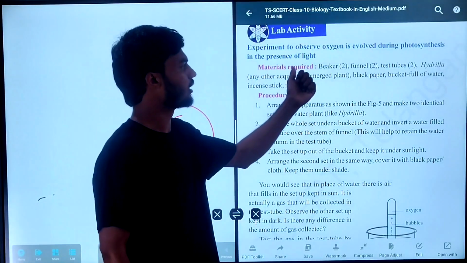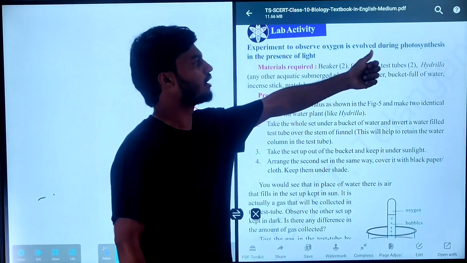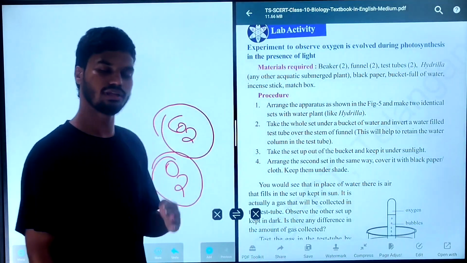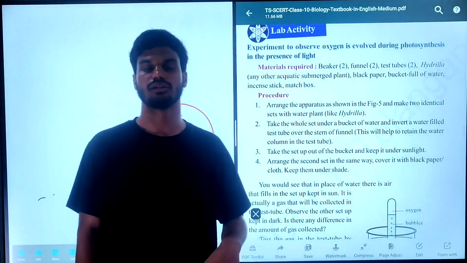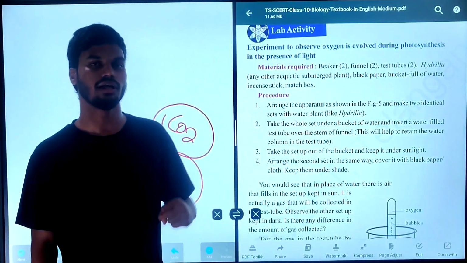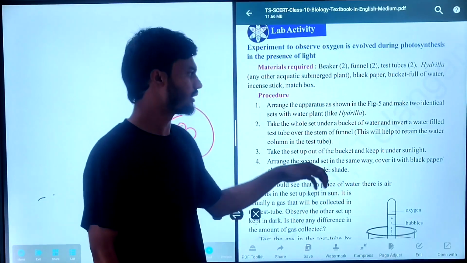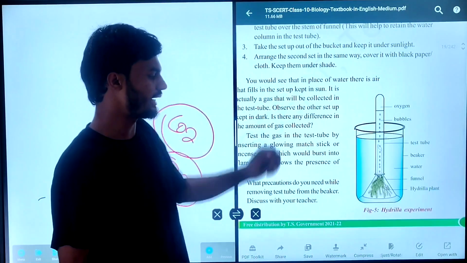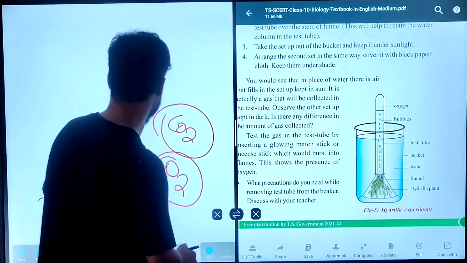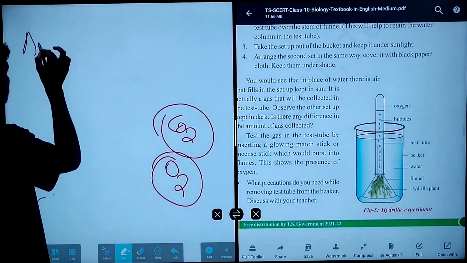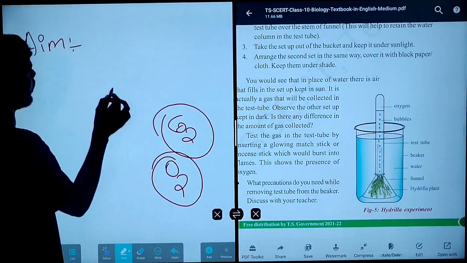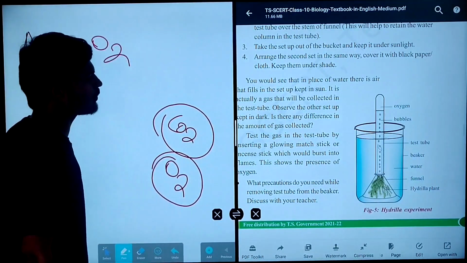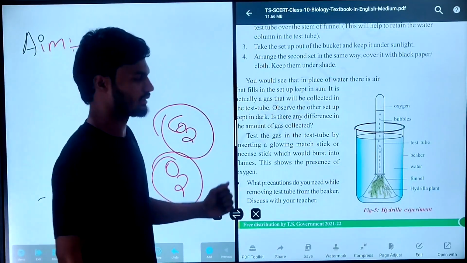The aim is to observe the oxygen released by the plant during photosynthesis, with a hydrilla experiment.